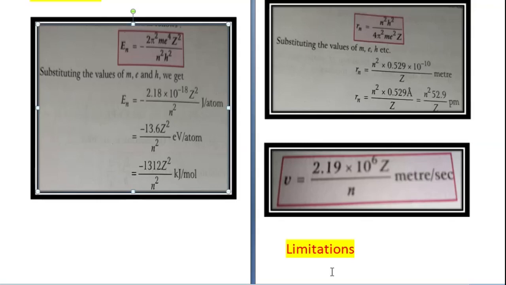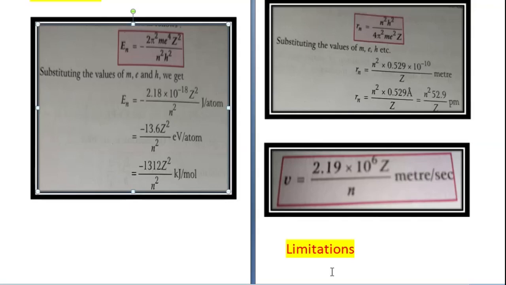Now, just like there were some advantages to Bohr's theory, there were some limitations also to Bohr's atomic model. It did not explain the spectrum of multi-electron atoms. It was only for those atoms which had a single electron. More than one electron it could not explain. It did not explain fine spectra of even hydrogen atom. It does not explain splitting of spectral lines in magnetic field, that is Zeeman effect,